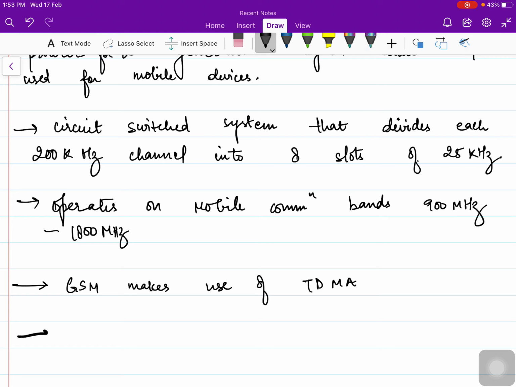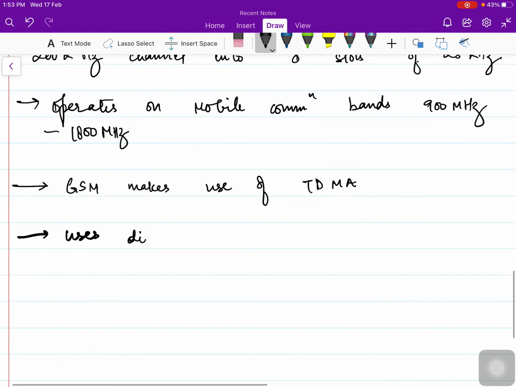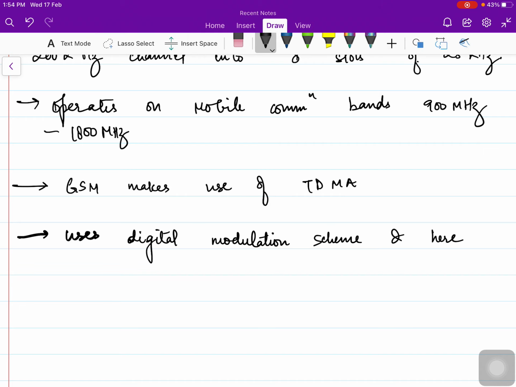It uses a digital modulation scheme. And here the data rate is 64 kbps to 120 kbps.